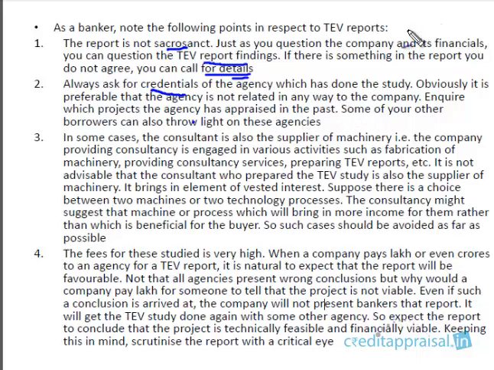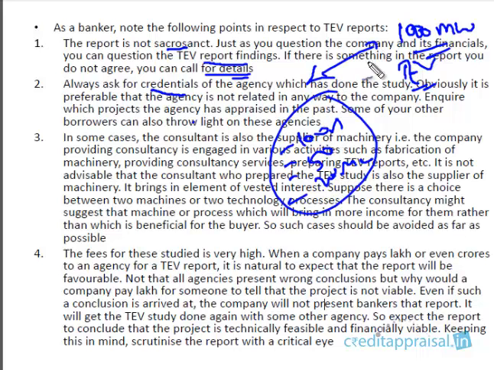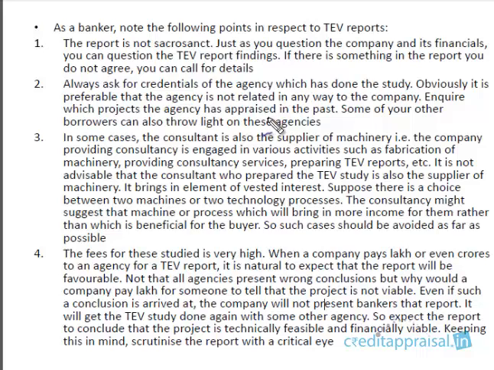So say for example, you are right now considering a power project. This is a big power project, 1000 megawatts. A company has approached your bank for loan, and this TV study is prepared by some agency. Then if you ask for the credentials, they say in the past we have done some 4 or 5 projects, 100 megawatts or 50 megawatts, 200. You're not very convinced about this, because this is a huge project. Whether they have the expertise to really determine this project is technically feasible. So please always ask for the credentials of the agency that has done this study.